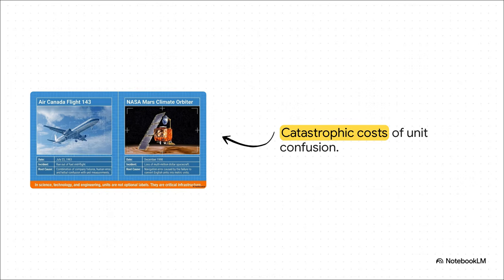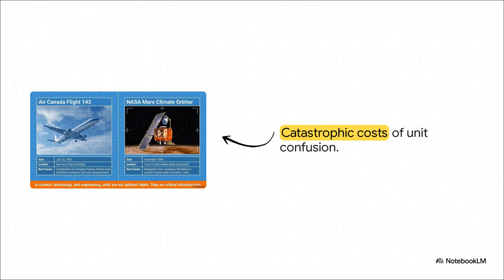Have you ever wondered what actually happens when a team of literal rocket scientists makes a simple mathematical typo? Well, there's no sugarcoating it. It's an absolute disaster. In 1998, NASA completely lost the Mars Climate Orbiter. We're talking a multi-million-dollar spacecraft, just gone. Why? Because one engineering team was using English units and the other was using metric. Boom. Or think about Air Canada Flight 143, the famous Gimli glider.